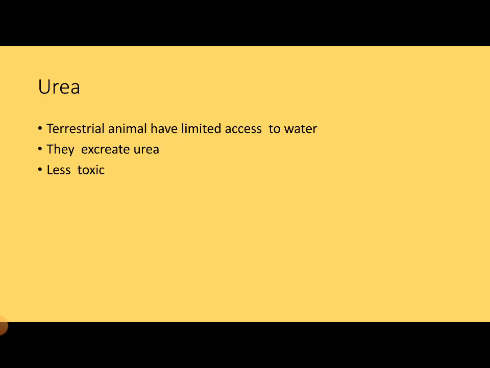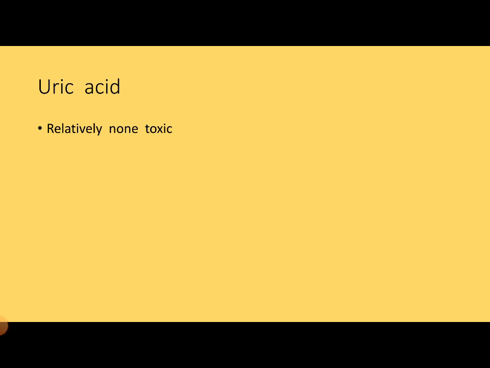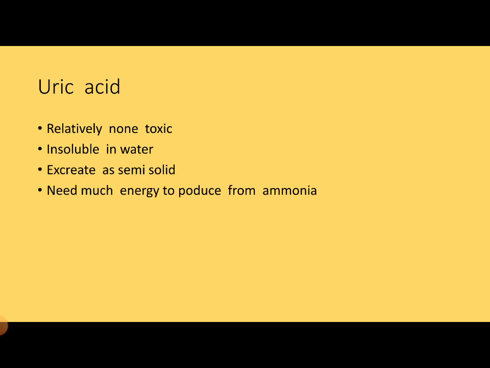Then we'll talk about uric acid. Uric acid is relatively non-toxic. It is insoluble in water and is excreted as a semi-solid. It needs much energy to produce from ammonia. It costs much energy. Examples include birds, many reptiles, land snails, and insects.